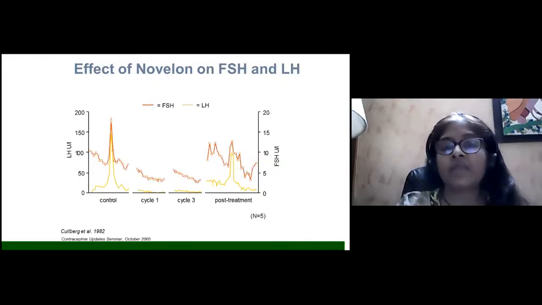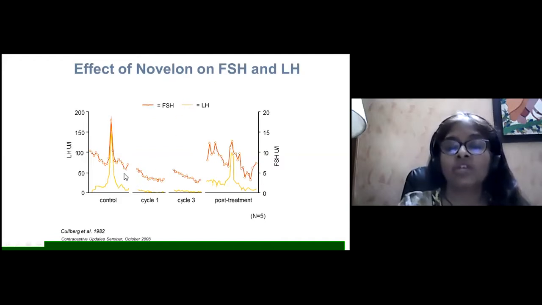Now, this is the effect of Novelon on the FSH and LH. If you see, this is the control cycle, that is, in a patient who has not taken Novelon. This is the first cycle of Novelon. This red line is the FSH and the yellow line is the LH. You can see that the surge is prevented and the FSH and LH levels are reduced. And once post treatment, the FSH and LH levels again rise.